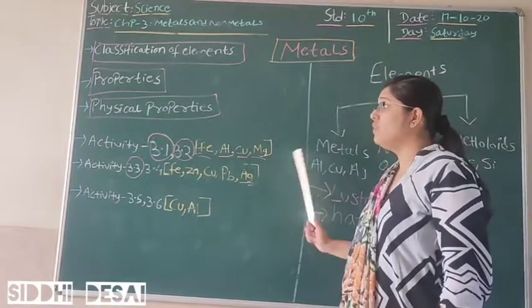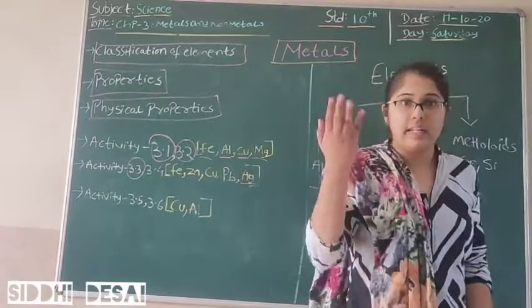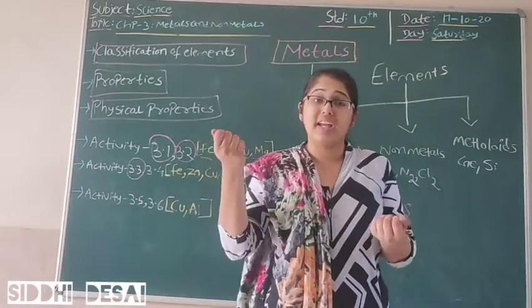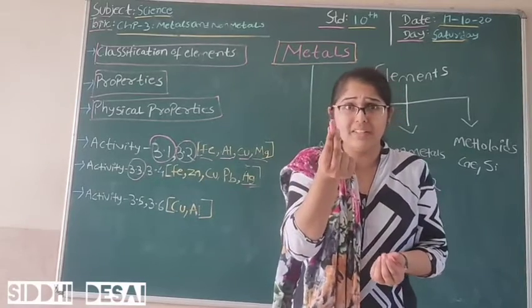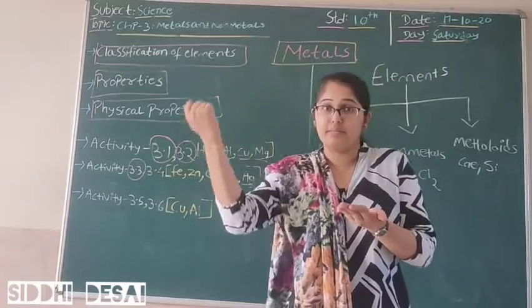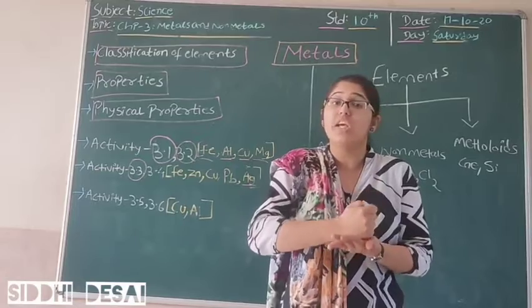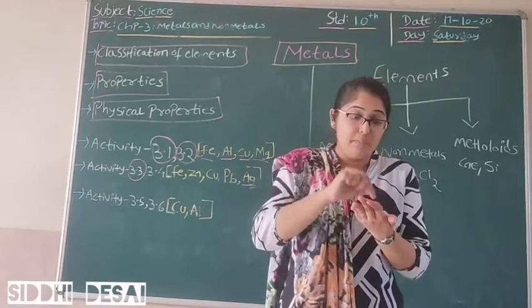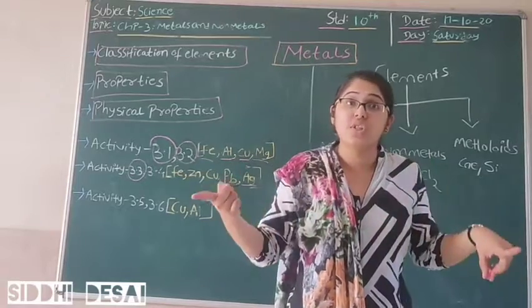Now if you take all of these metals, take a hammer and just try, consider this is a metal, and try to hammer it. Take a hammer, strike the metal 2 to 3 times. You will see that my metal will turn into a thin sheet.